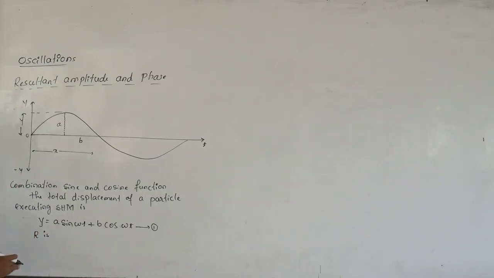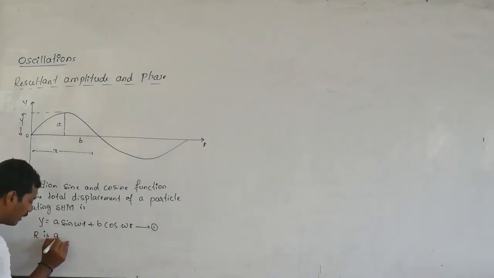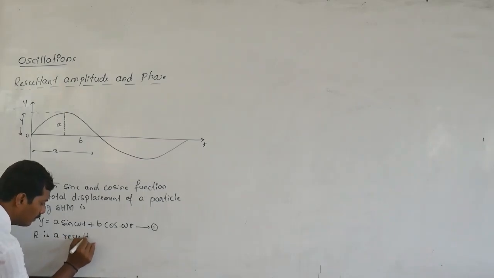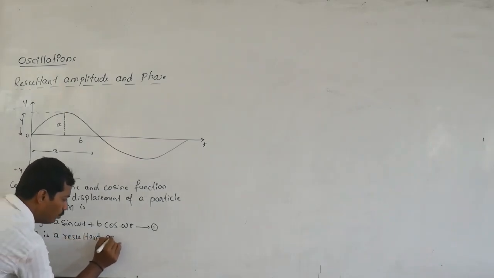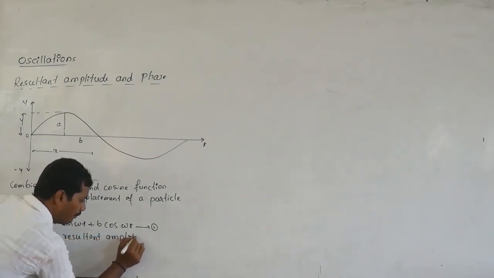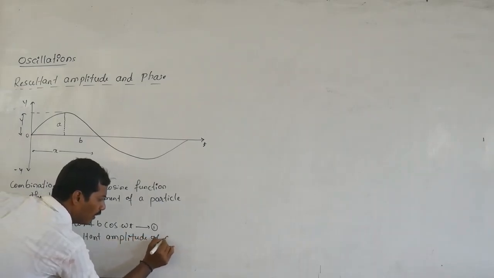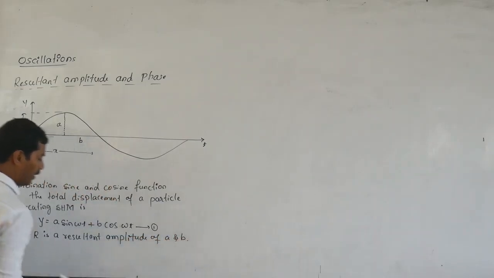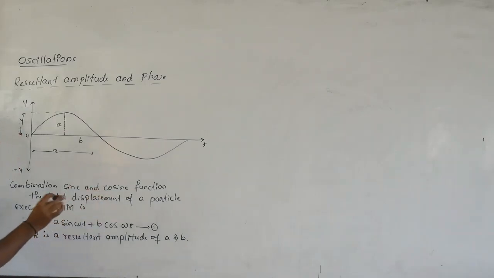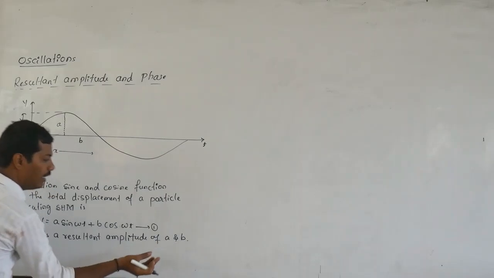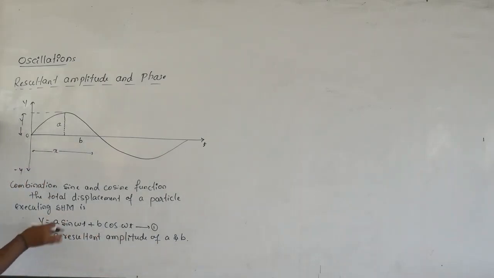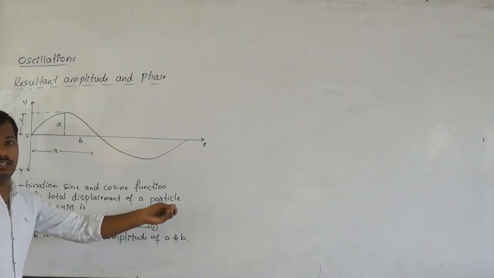Not this R or capital A. R is the resultant amplitude of A and B. Here A and B are the different amplitudes. We have to write A and B in the form of the resultant amplitude with some certain angle, because A and B have two components.